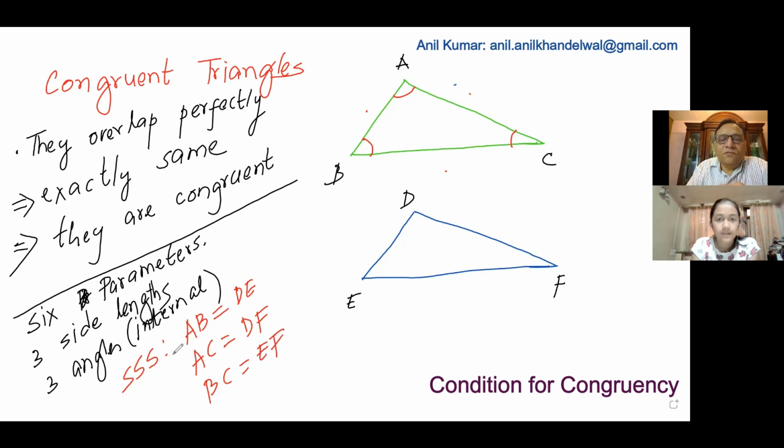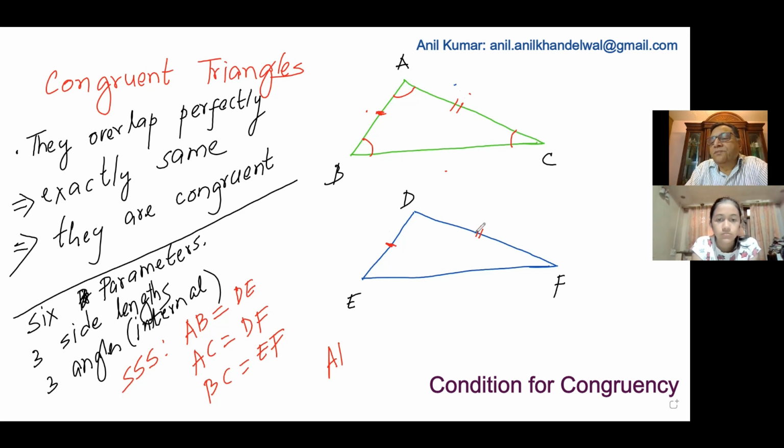So this is one of the conditions, correct? Now, another condition could be 2 sides and an angle. Let me show it like this: side AB is equal to DE and side AC is equal to DF. So their corresponding sides are equal.